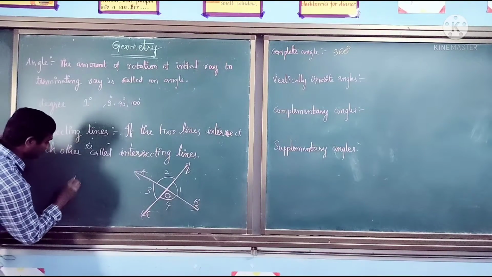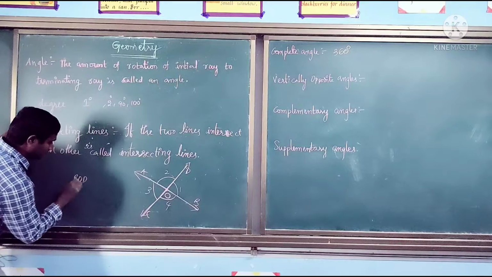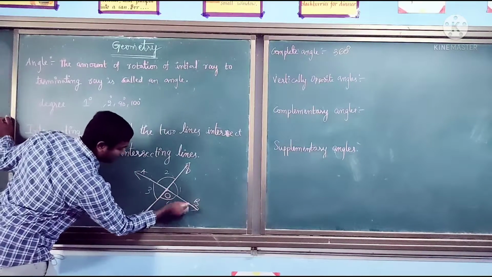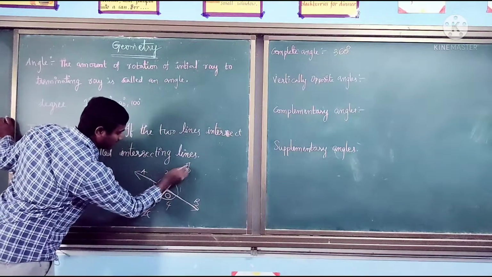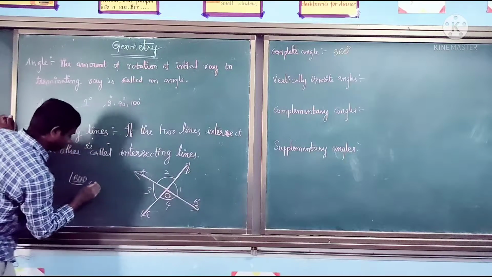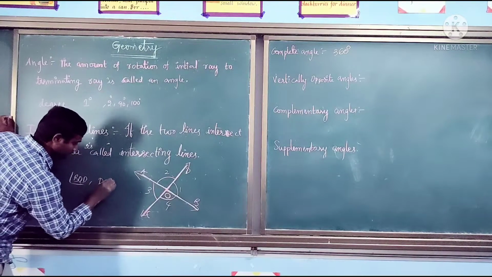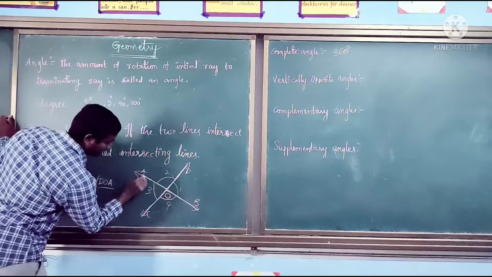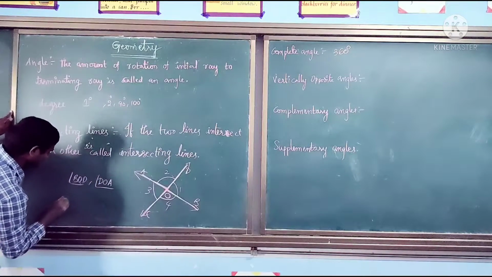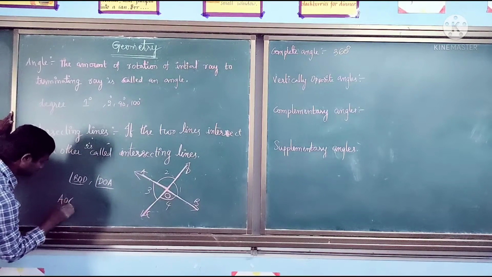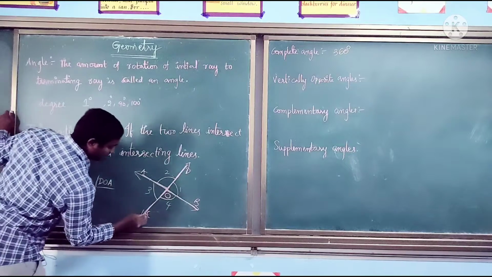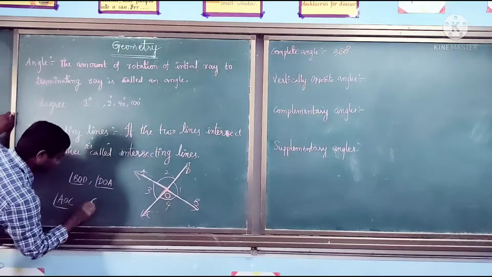Angle BOD, angle DOA, angle AOC, and next, angle COB.